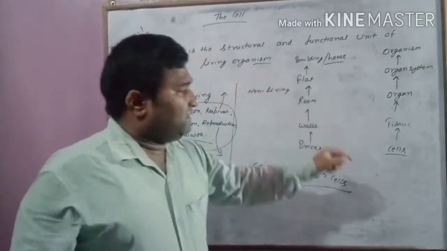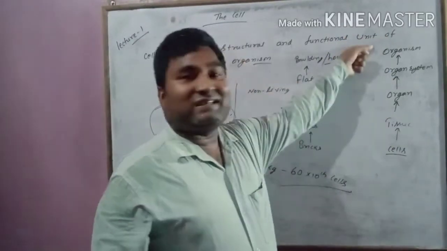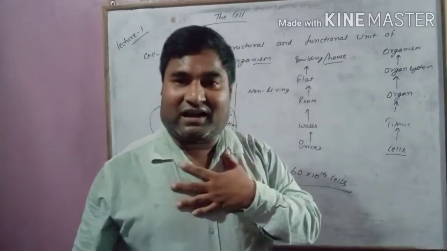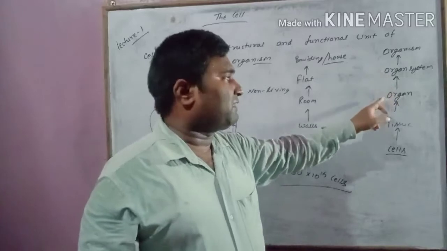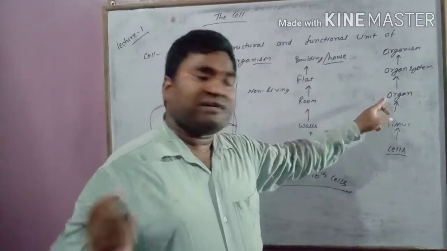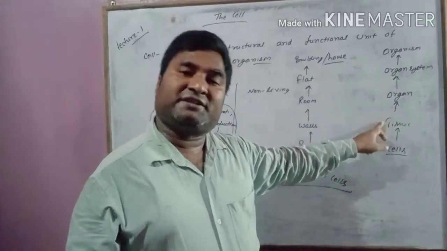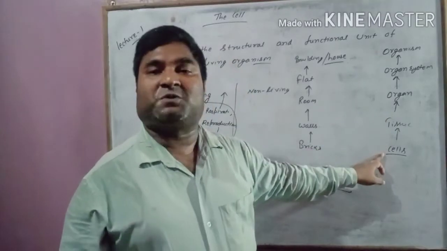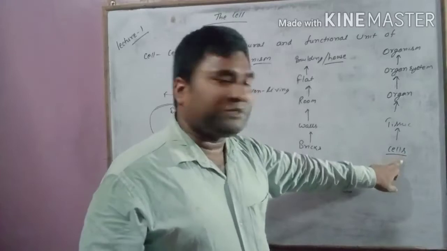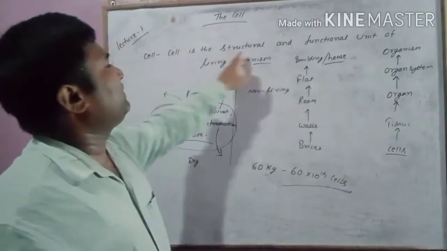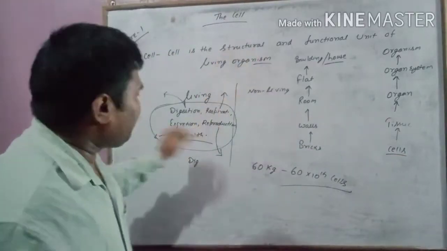So these cells are making the structure. Whatever structure I have is due to organ systems, and the structure of organ systems is due to organs, and the structure of organs is due to tissues, and the structure of tissues is due to cells. So ultimately the structure of a living organism is due to cells. That's why it is called a structural unit. What is a functional unit?